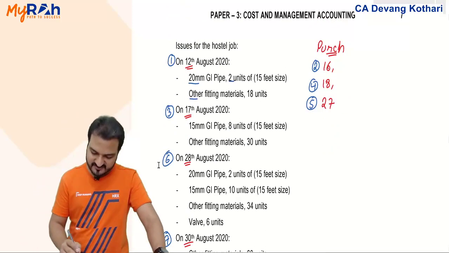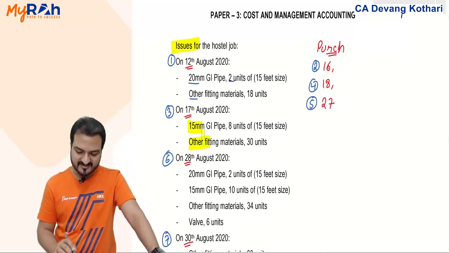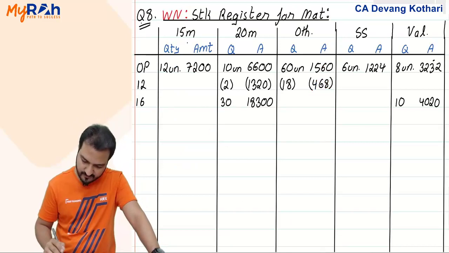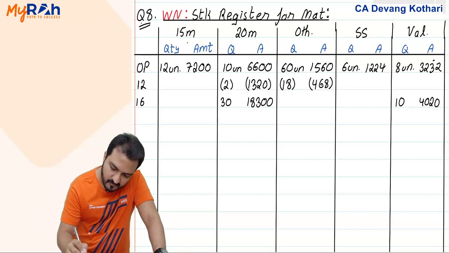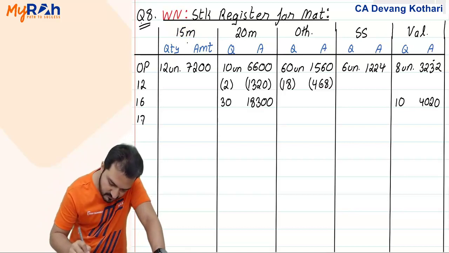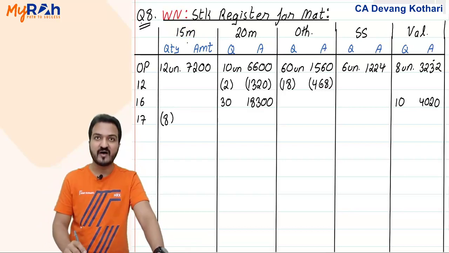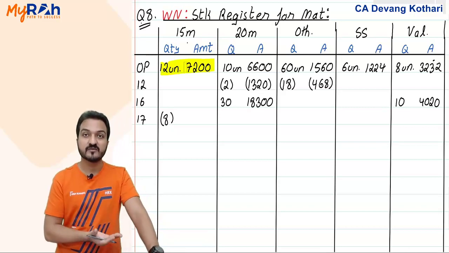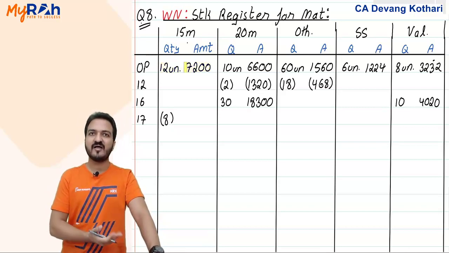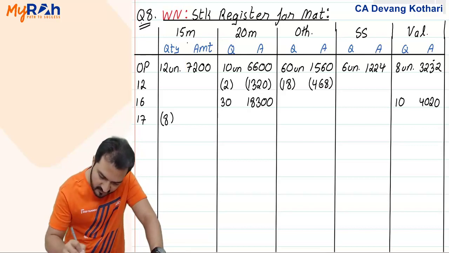So on 17th August I have issued 15M and other materials. 15M, 8 units I issued. So 15M is this, and the date today is 17th August. 8 units I issued. What will be the value? Value you can find by cross multiplying here, because so far in 15M there are no other purchases done. So my value will be at the rate of opening. 7200 divided by 12 into 8 is 4800 here.